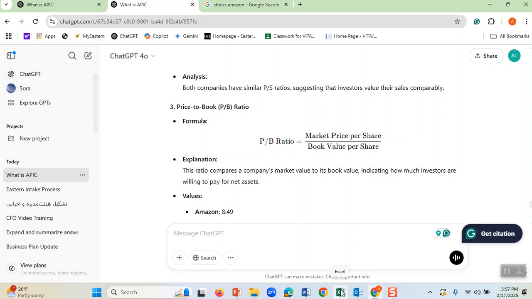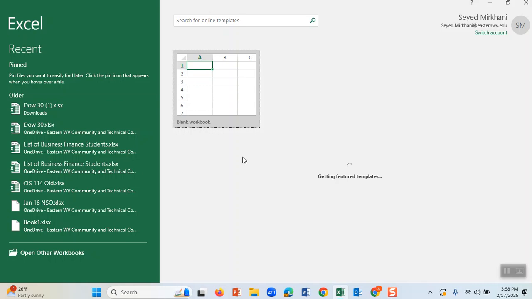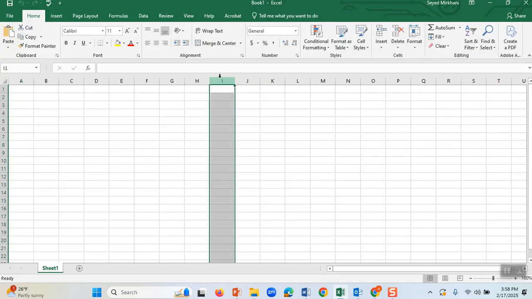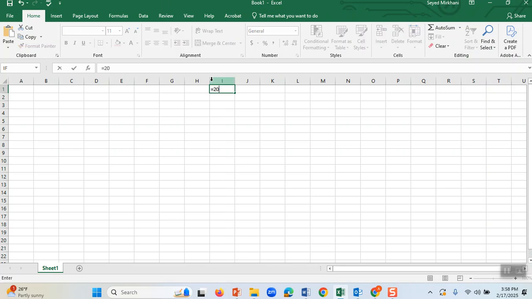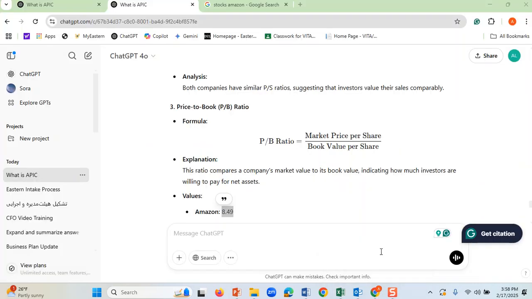My recommendation is, here you go. For simplicity, I assume this one is 9. I go to Excel, and here we go. This is Excel, and I click here, and I put the equal sign, and say 228. I make it easy for you. I say 200 divided by 10, for example. That is 20. Therefore, when I come back here, book value per share is 20. Therefore, 228 divided by 20 is 10. Therefore, as you see, we came very close and we understand what it means.